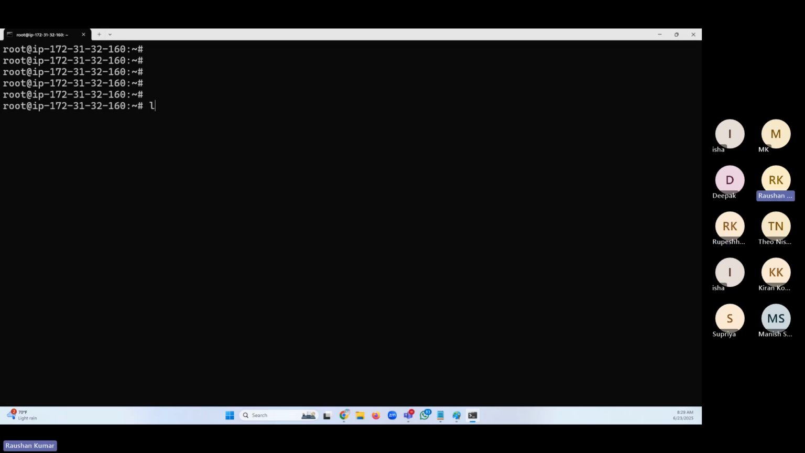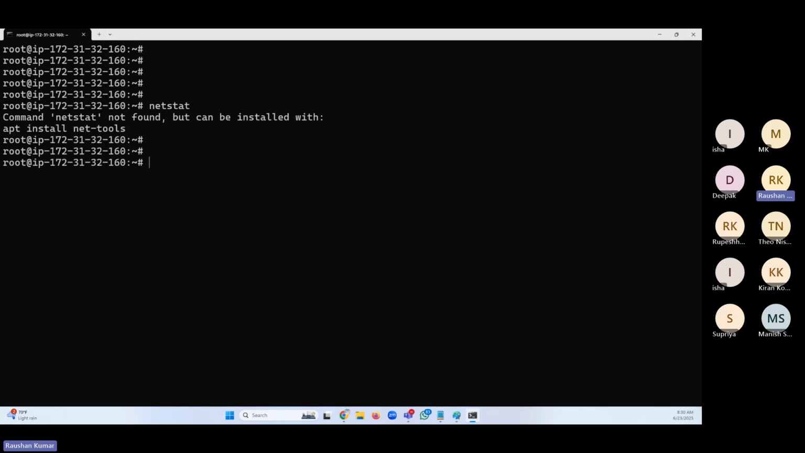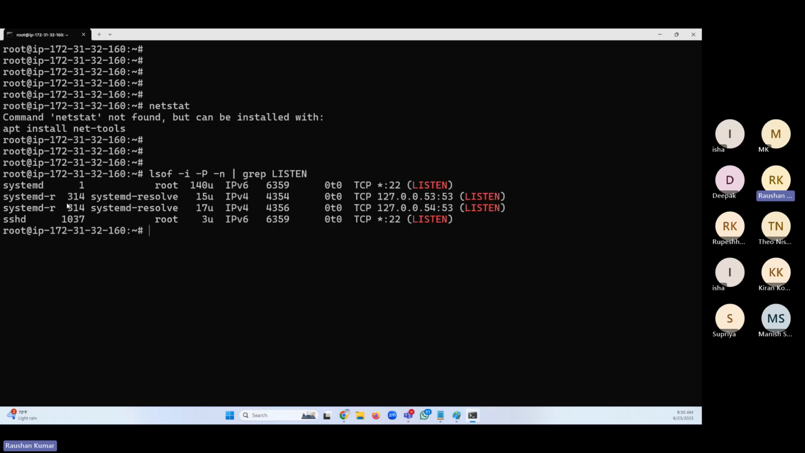So there are two ways, lsof or netstat. I don't have netstat installed. For netstat to work, we need net-tools. Netstat will not work here, otherwise I would have used netstat. But we need to install net-tools to work with netstat. So the other option is lsof -i -P -n. If I grep for LISTEN, you'll be able to check the running ports. As you can see here, these are the defined ports: SSH port 22, 53 for DNS. These are the running ports, and there's nothing else running.